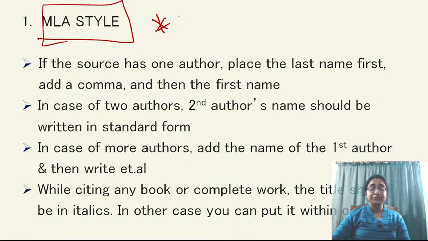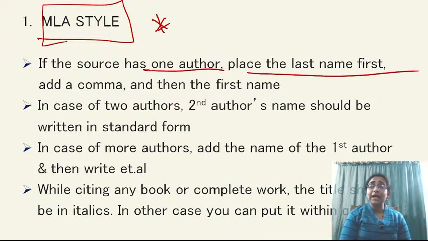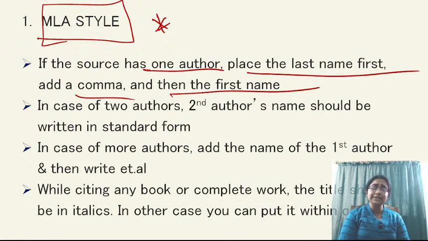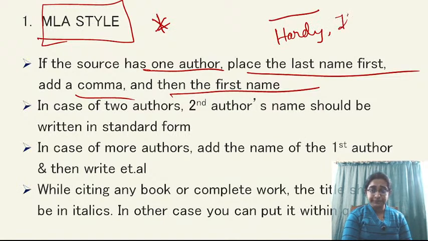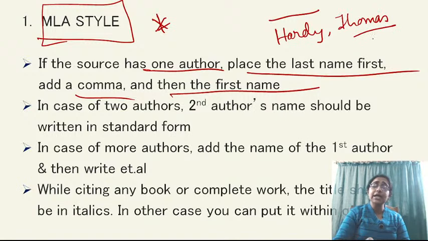तो एमएलएस स्टाइल का प्रोसीजर क्या है लिखने का. If the source has one author, place the last name first, add a comma and then the first name. This is the first thing to write, that we should not write Thomas Hardy, we must write Hardy, Thomas. So that is the basic feature of MLA style. We should write the surname of the author first and then the main name. Okay. So place the last name first, add a comma and then the first name.